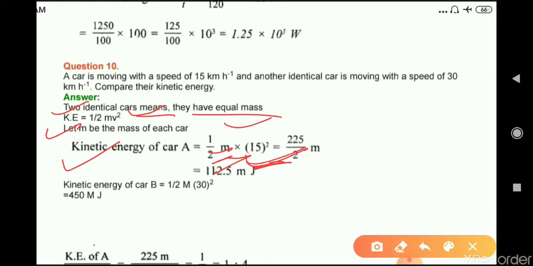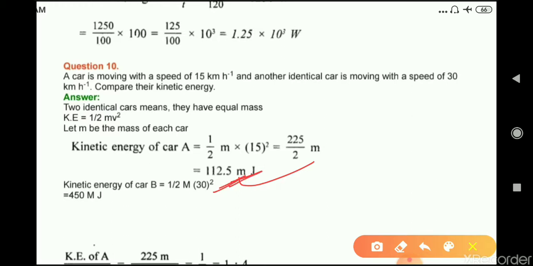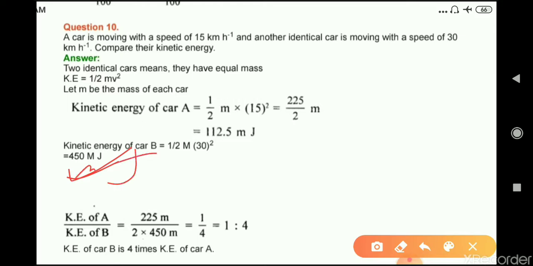So on calculating we will get 112.5 m joule. Mass we have simply written here as m. Now kinetic energy of car B, on calculating we will get 450 m joule. Okay, m here is also mass. We will cancel this mass m by m, and on solving this we will get the answer 1:4. Therefore, kinetic energy of car B is 4 times the kinetic energy of car A.